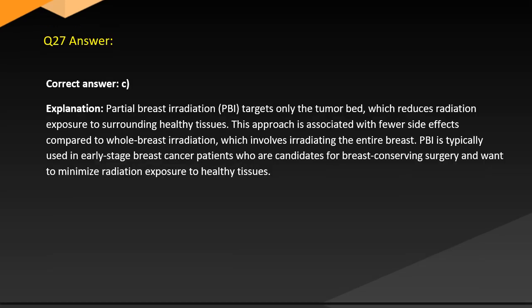Answer. Correct answer: C. Explanation. Partial breast irradiation (PBI) targets only the tumor bed, which reduces radiation exposure to surrounding healthy tissues. This approach is associated with fewer side effects compared to whole breast irradiation, which involves irradiating the entire breast. PBI is typically used in early-stage breast cancer patients who are candidates for breast-conserving surgery and want to minimize radiation exposure to healthy tissues.